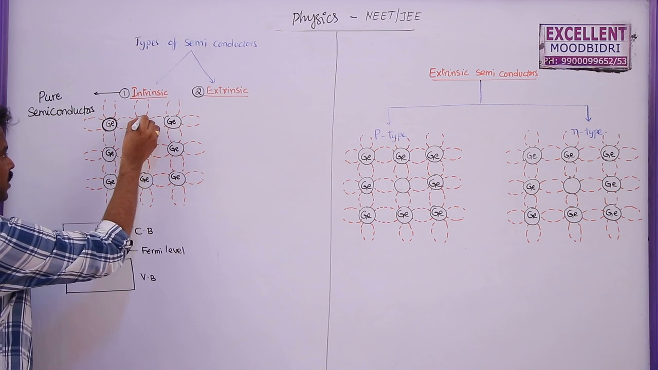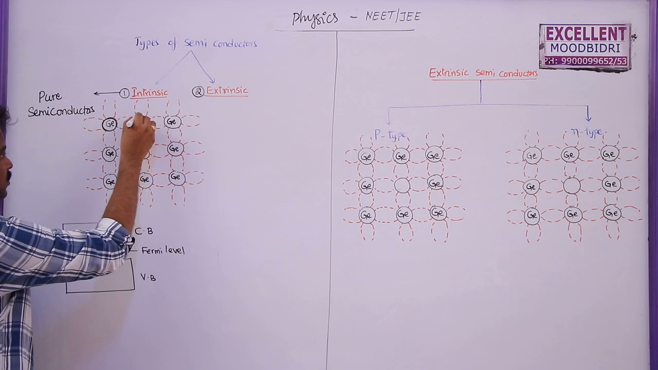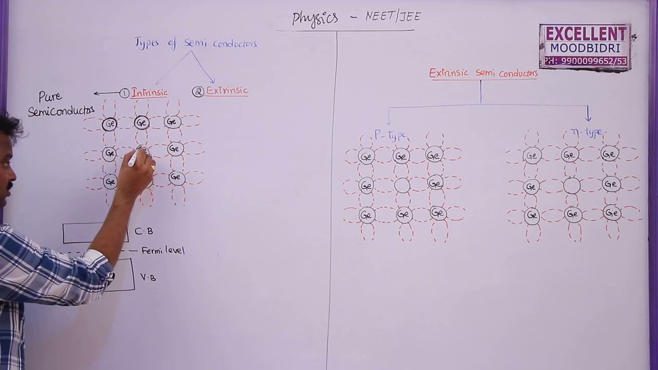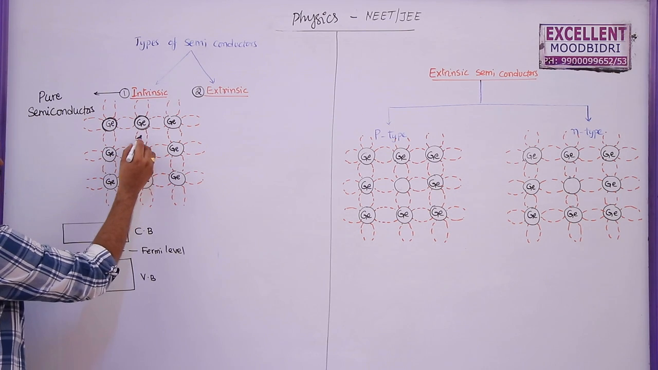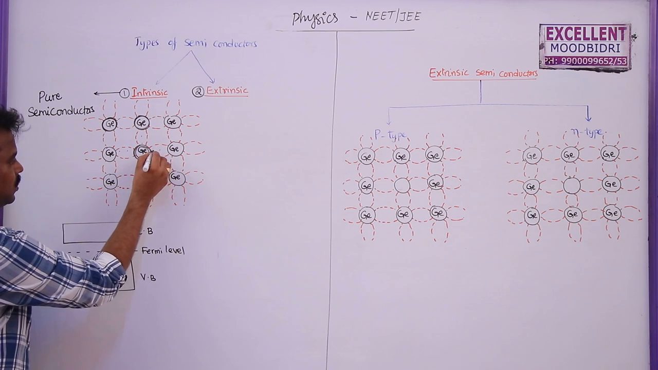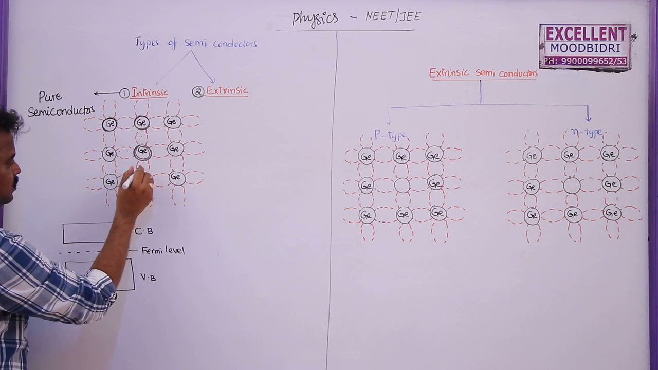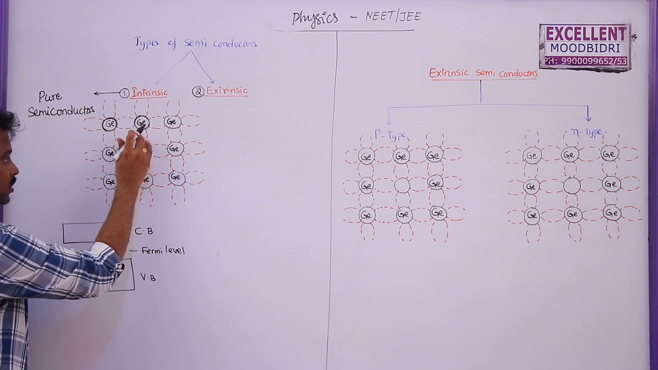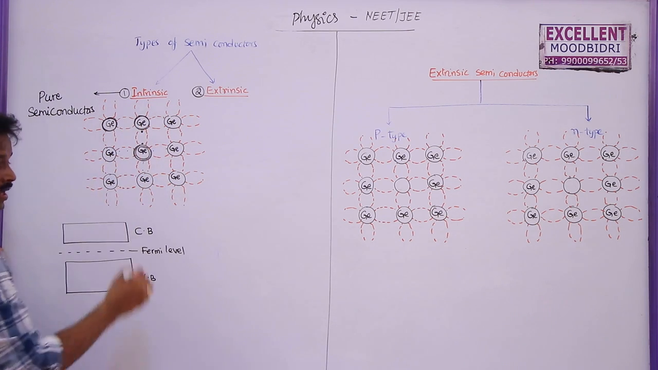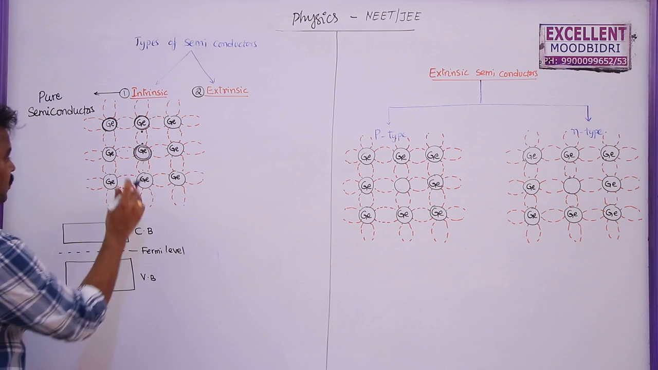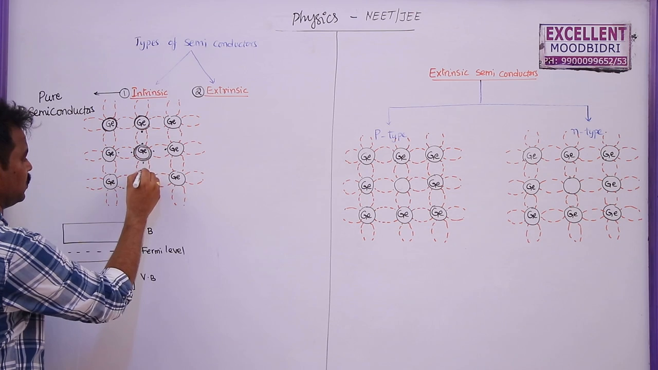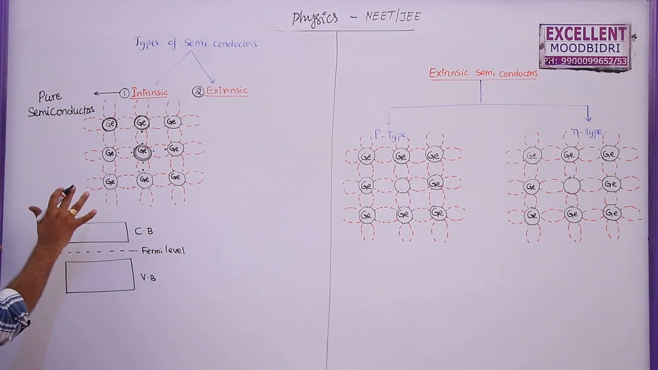Each germanium atom is making a covalent bond with another germanium atom. So each germanium atom will form 4 covalent bonds here. These are the electrons here, the outermost electrons for this one. Each outermost electron will have a covalent bond with another electron in the neighboring germanium atom. So here there exists a covalent bond between these valence electrons. So this is the purest form of germanium.